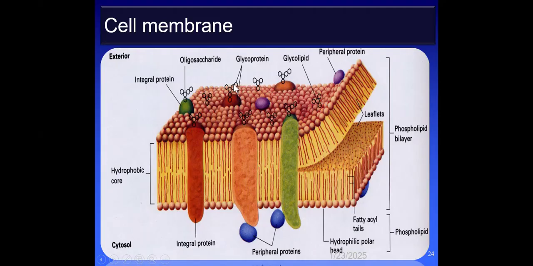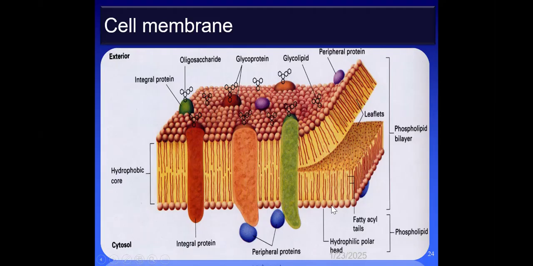The glycolipid, the glycoprotein. This is the oligosaccharide, which is a carbohydrate, and this is the integral protein because it is embedded inside the lipid bilayer. These two are the leaflets of the lipid bilayer. This is the phospholipid bilayer.